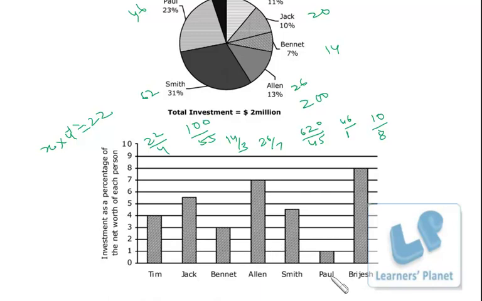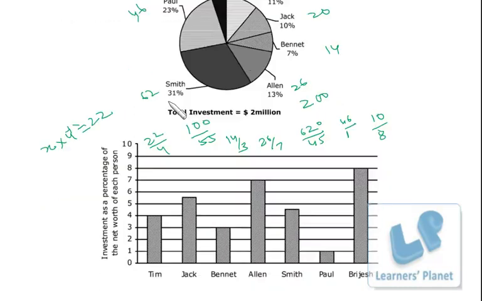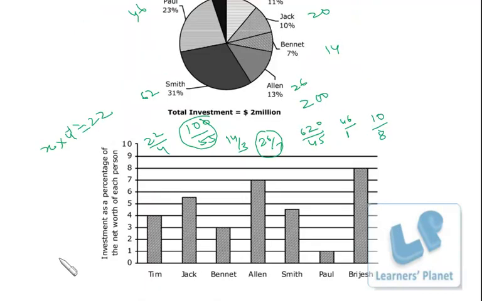That means there is a bright chance his net worth will be more than any other person's, but it depends upon the data here also, that is 46. If you write all these expressions, it will be easy for you to handle. So the answer is Paul.